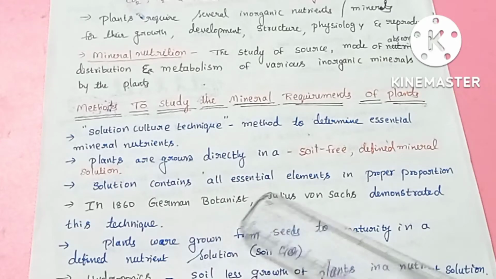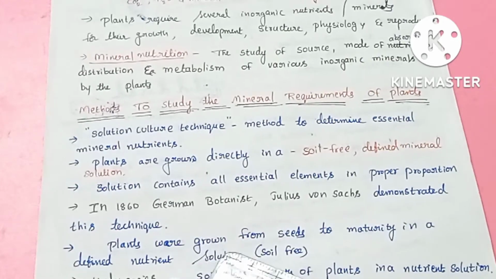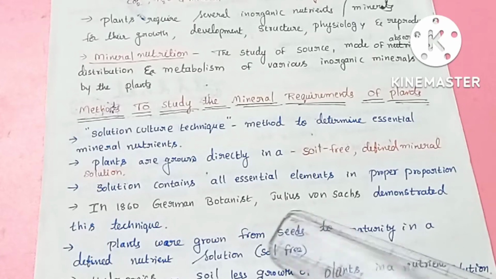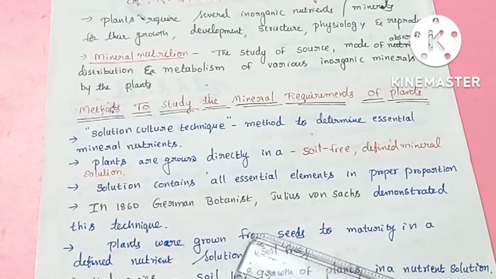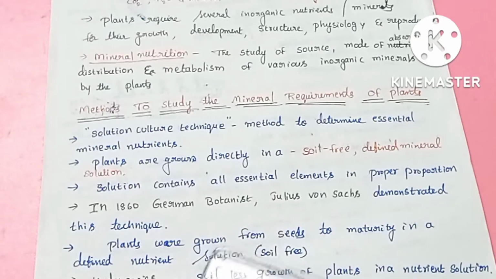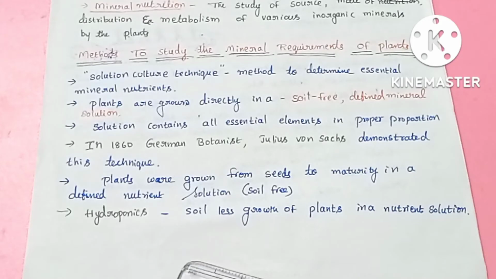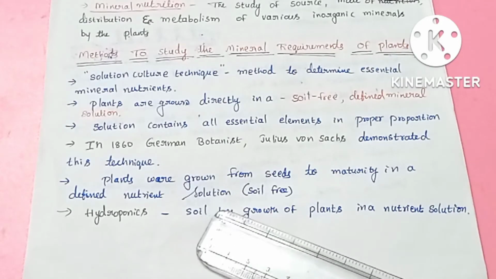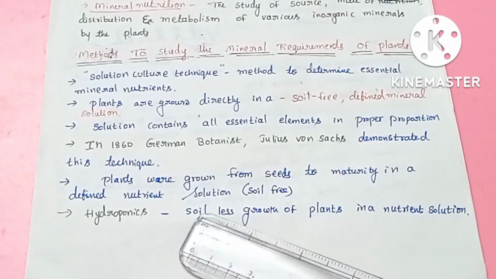The solution contains all essential elements in proper proportion. This technique was proposed by the German botanist Julius von Sachs, who in the year 1860 introduced the solution culture technique. In this technique the plants were grown in soil-free solutions. The technique of growing plants in soil-free cultures is called hydroponics.